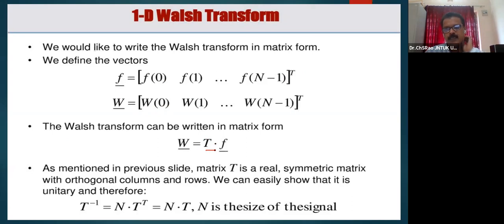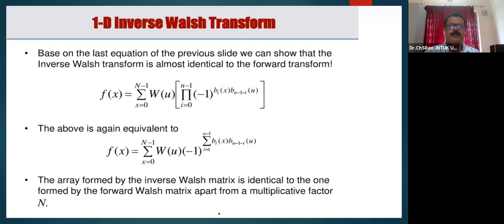As mentioned previously, the matrix T is real, symmetric and orthogonal, which comprises rows and columns. We can also easily show that T inverse is T, and n is the size of the signal. Here, the inverse transformation equation of the Walsh transformed version of the signal W(u), which may be extracted as f(x) equal to sigma u equal to 0 to n minus 1, W(u) product i equal to 0 to n minus 1 of minus 1 to the power of b_i(x) b_{n-1-i}(u).